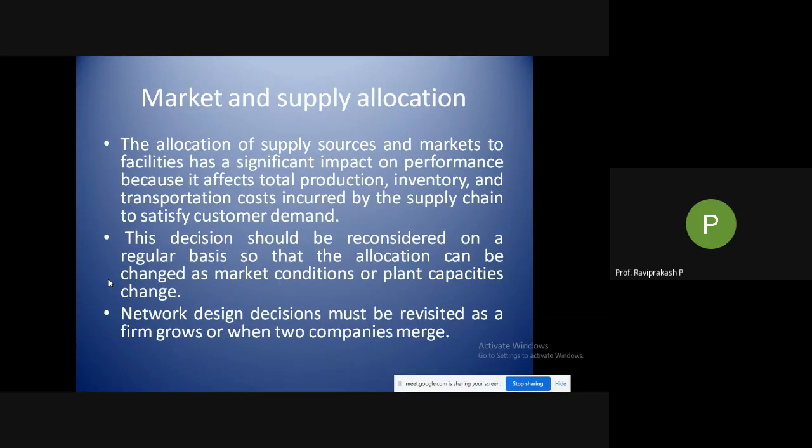If there is only one person available and he has to go in two opposite directions, it will be double the distance that he has to travel. So if suddenly from a 5 kilometer radius you made it 10 kilometers, that means your area of service is now 20 kilometers totally from one end to the other end. So at this particular time we need to again reconsider the facility, the market and the allocation of the supply. Network design decisions must be revisited. Yeah, that is what we have finished.